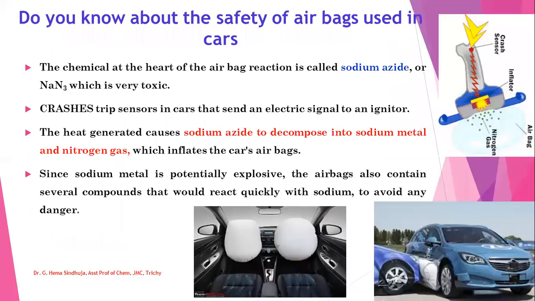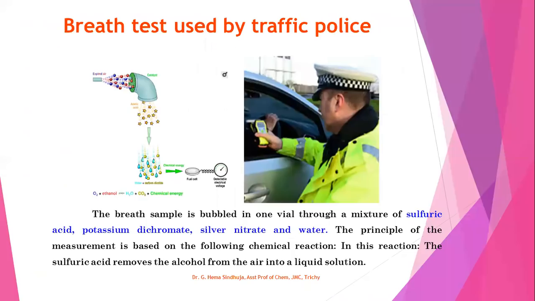Next question, do you know the safety of airbags which are used in cars? The chemical used in the airbag is sodium azide, NaN3, which is very toxic. Crashes trip sensors in the car that send an electrical signal to the igniter. The heat generated causes sodium azide to decompose into sodium metal and nitrogen gas, which inflates the car's airbag. Since sodium metal is potentially explosive, the airbags also contain several compounds that react quickly with sodium to avoid any danger. And hence NaN3 is used in the airbags of cars.